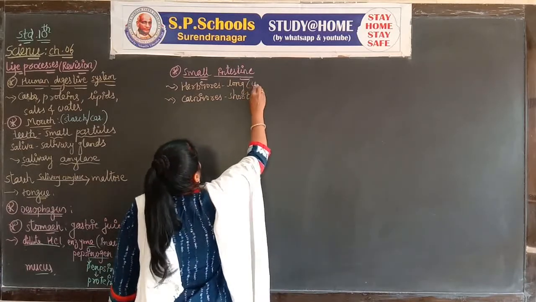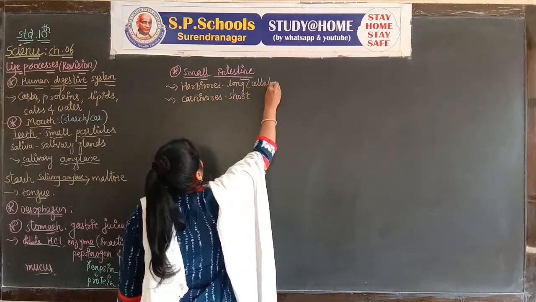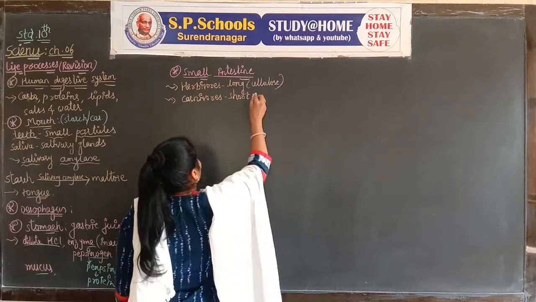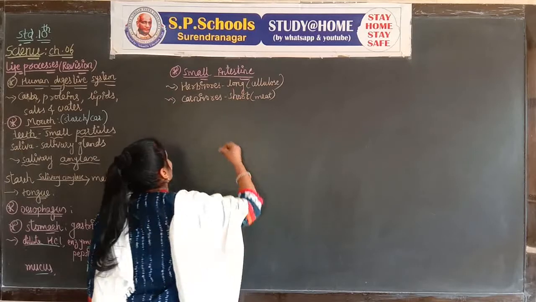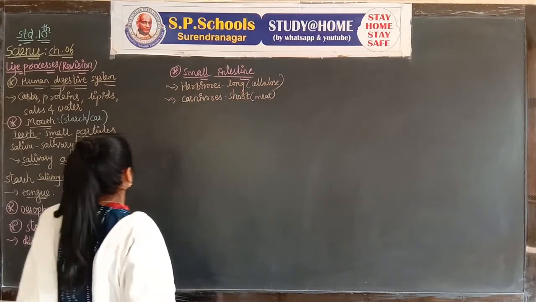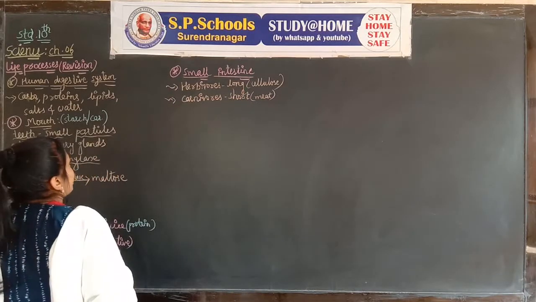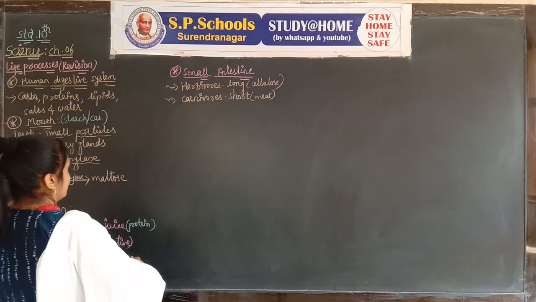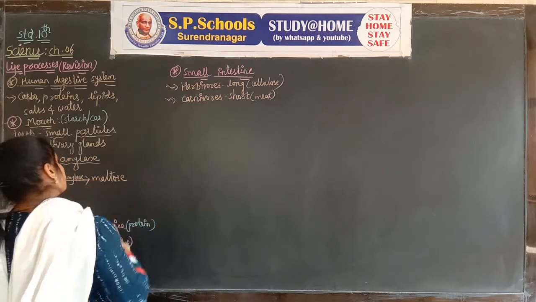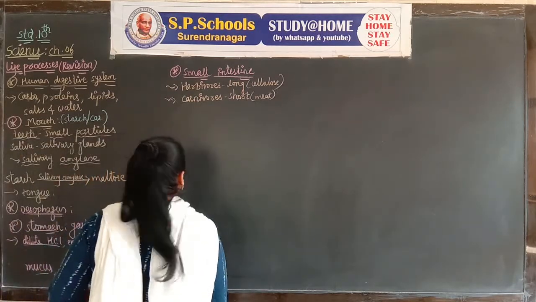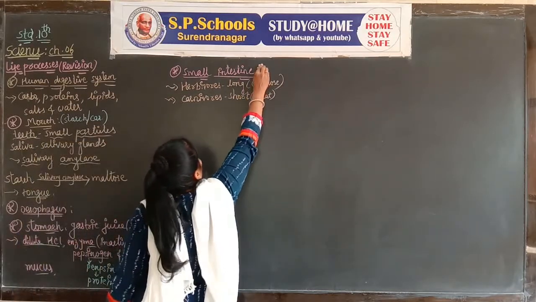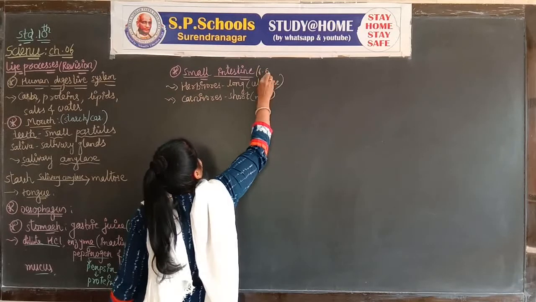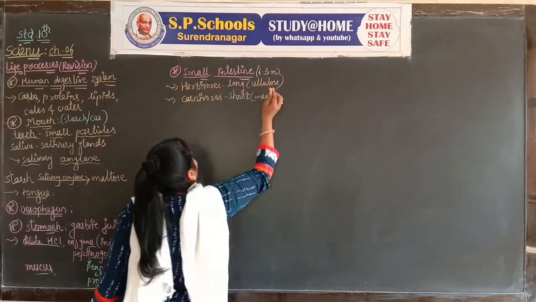In herbivores, the digestion of cellulose occurs, so the small intestine is long, and in carnivores the food is meat, so the small intestine is short. The length of the small intestine is 6.5 meters.